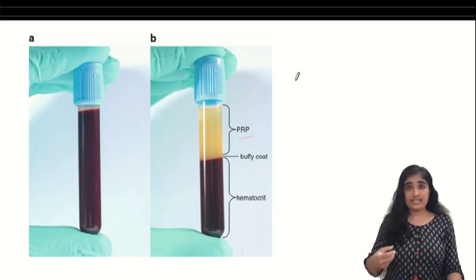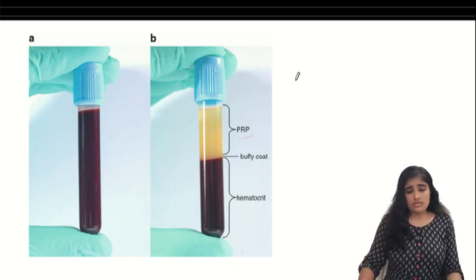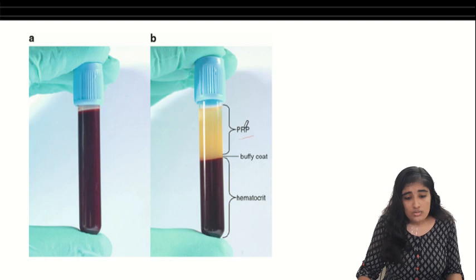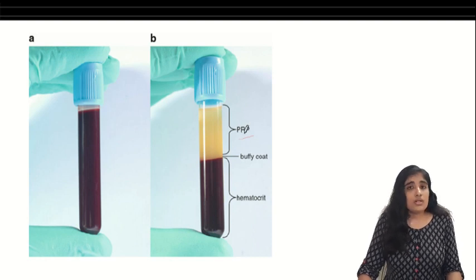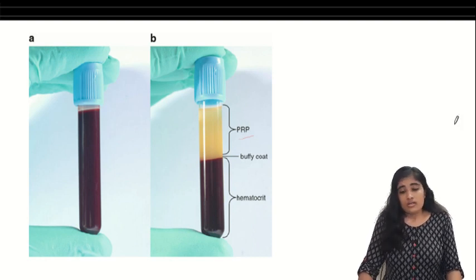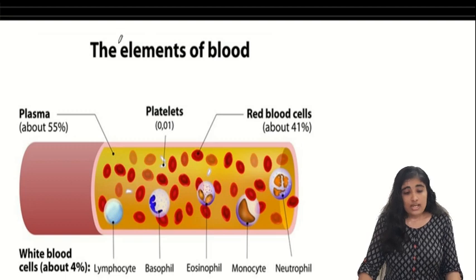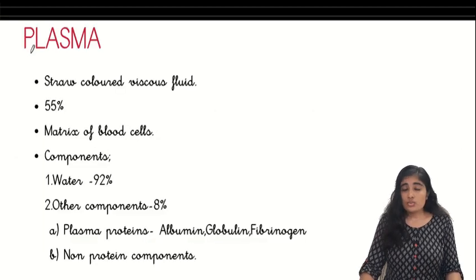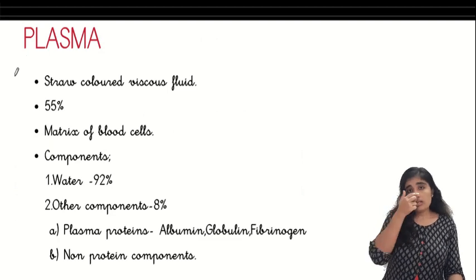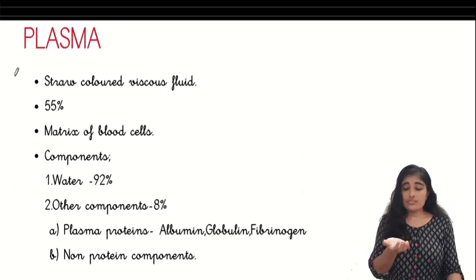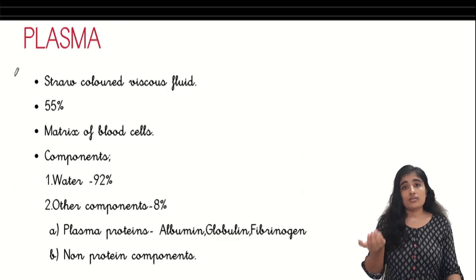Now we want to know what all these components of blood are like. So we'll take each of them and observe them separately. So we came to know that these are the elements of the blood. First we take some plasma. When we look at it, we know that it's a straw colored fluid.